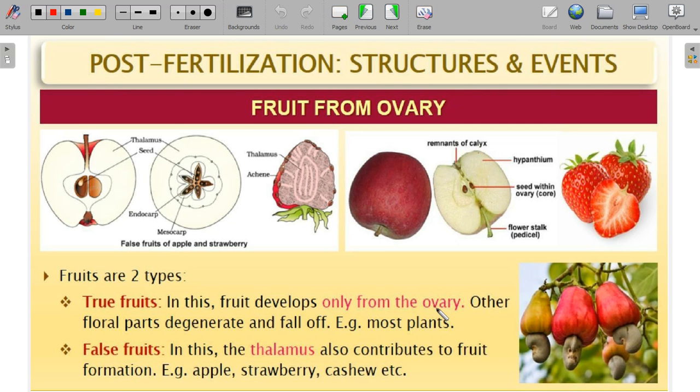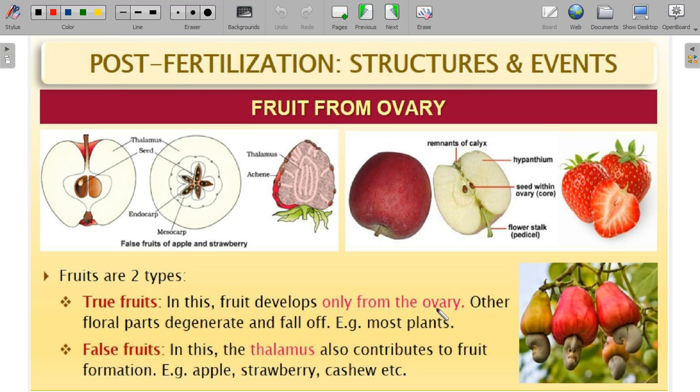So in cashew, the pedicel and the thalamus grow and become swollen and fleshy, forming an edible fruit-like body called the false fruit. Apple and pear are also false fruits, where the thalamus grows around the inferior part of the ovary, not on the superior part. On the inferior part of the ovary only we have the thalamus in the case of apple.